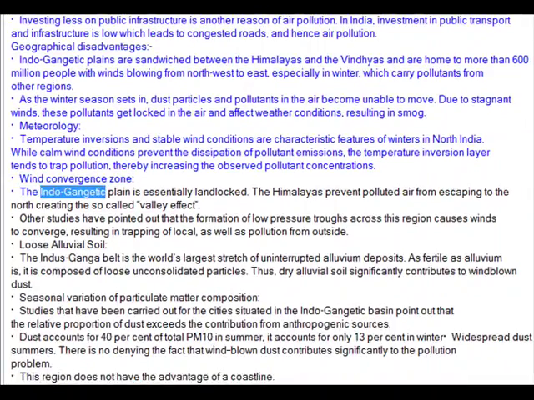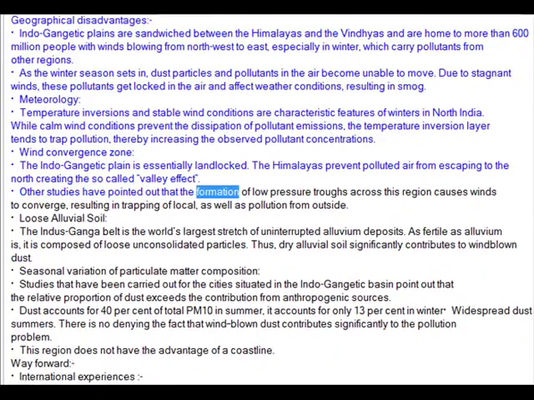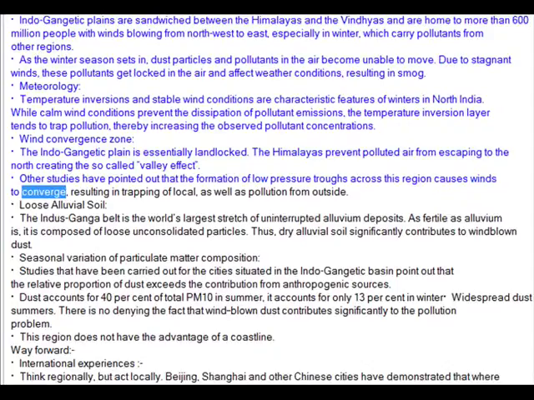The Indo-Gangetic Plain is essentially landlocked. The Himalayas prevent polluted air from escaping to the north, creating the so-called valley effect. Other studies have pointed out that the formation of low-pressure troughs across this region causes winds to converge, resulting in trapping of local, as well as outside, pollution.